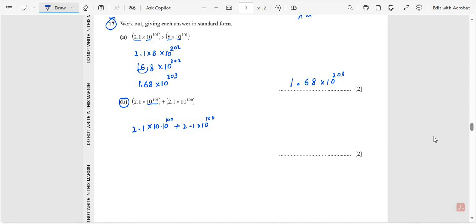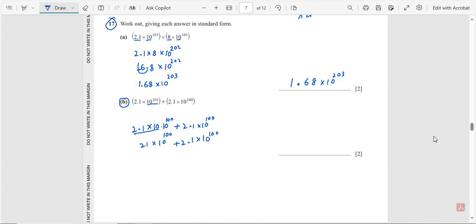So 2.1 multiply with 10 is equal to 21 multiply 10 raised to the power 100. This one multiply with each other. Remaining is 10 raised to the power 100 plus 2.1 multiply 10 raised to the power 100.